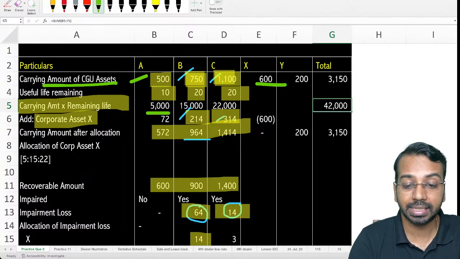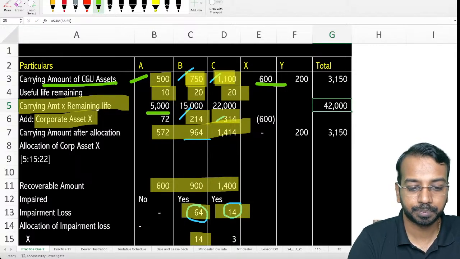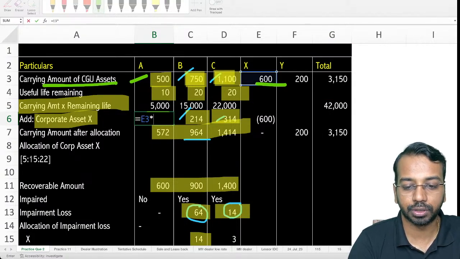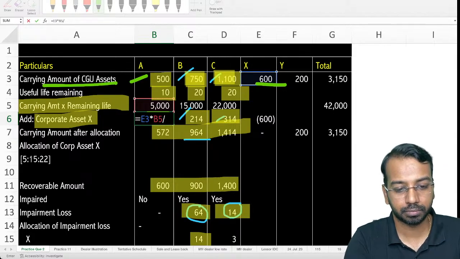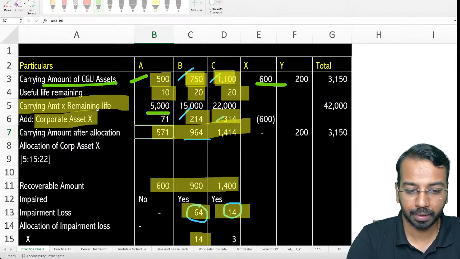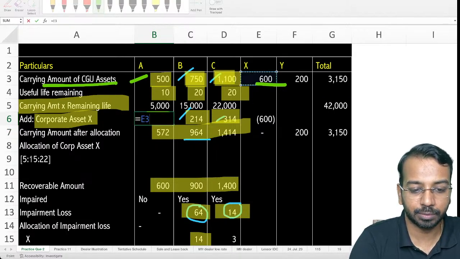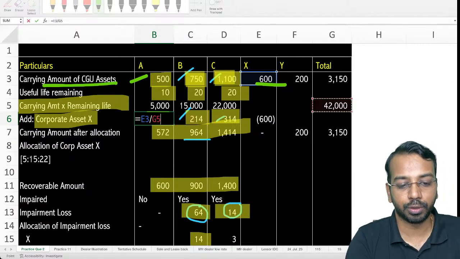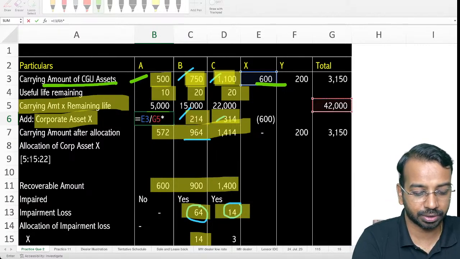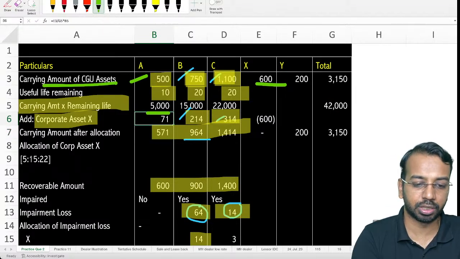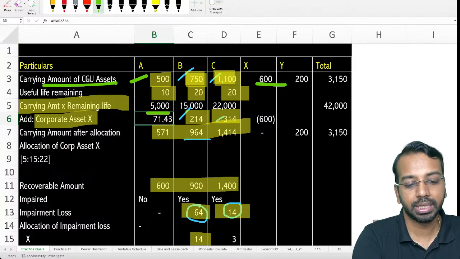I'll just show you the working here. 600 divided by 42,000 multiplied by 5,000, you get 71.43. We have rounded off to 72 because they said ignore the decimals. Or you can say 71 and do the calculation.